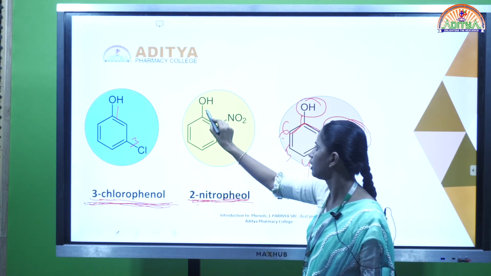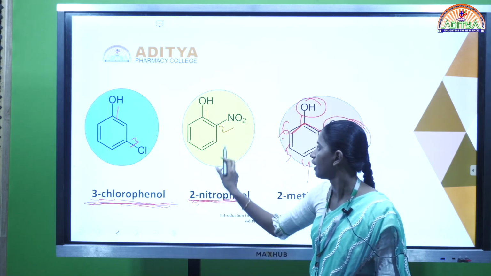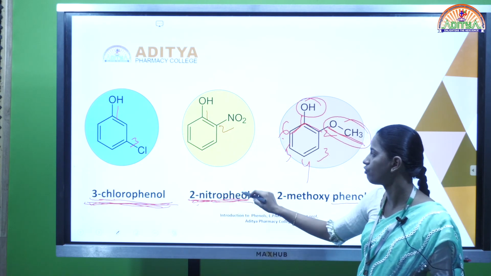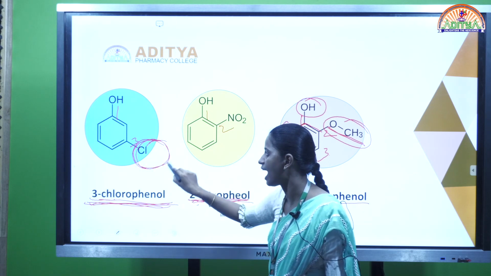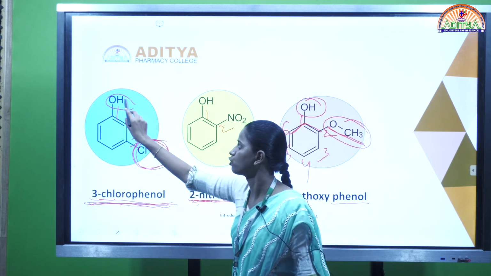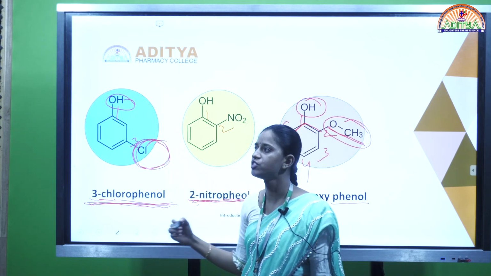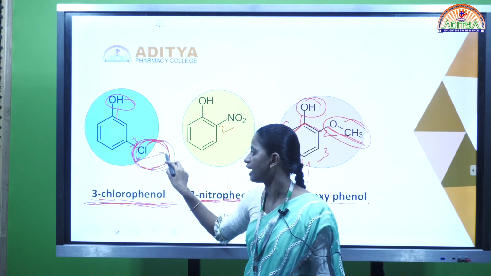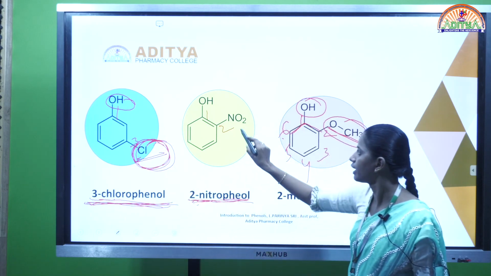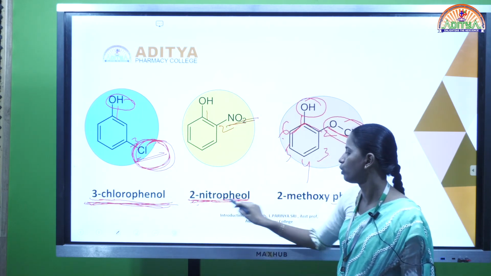Next, at the second position the nitro group is attached, so it is nitrophenol. Here the chloro is the other group, other than the OH group present on the compound, so 3-chlorophenol. Here the nitro group is attached, so 2-nitrophenol.